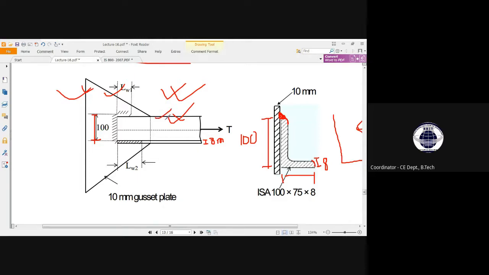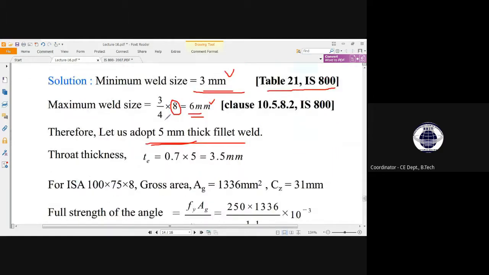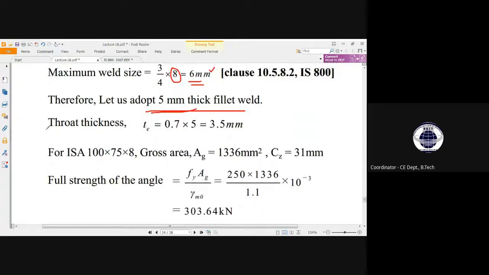That we have to calculate, or design, right? So now the throat thickness TE is equal to 0.7 into 5.